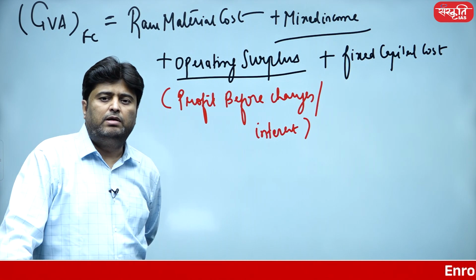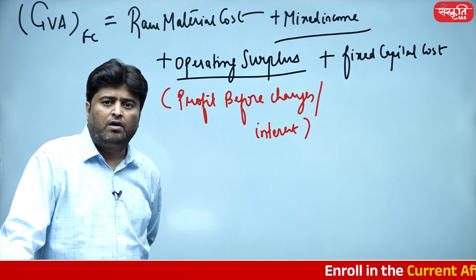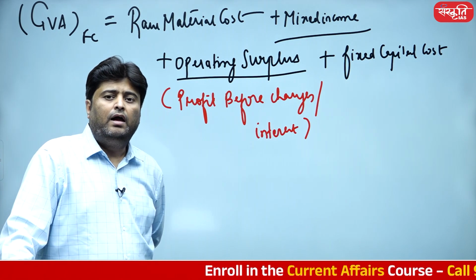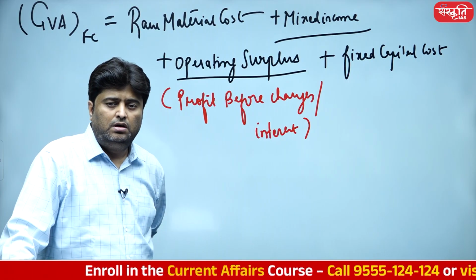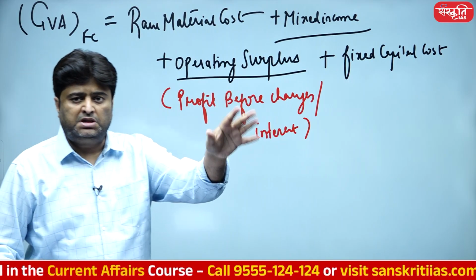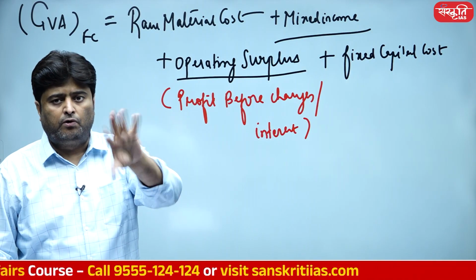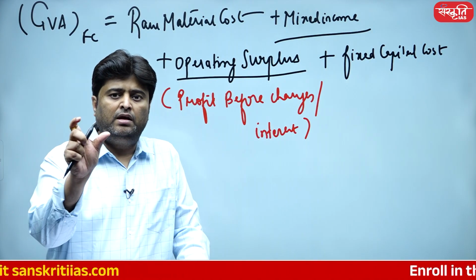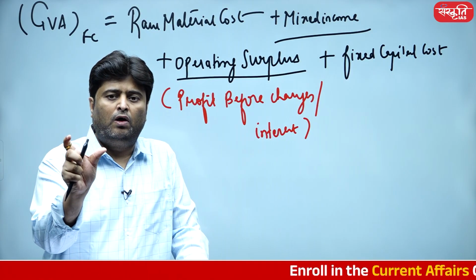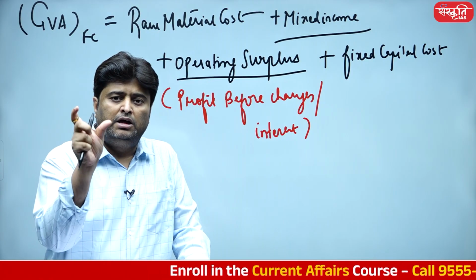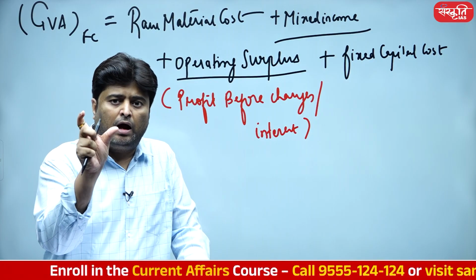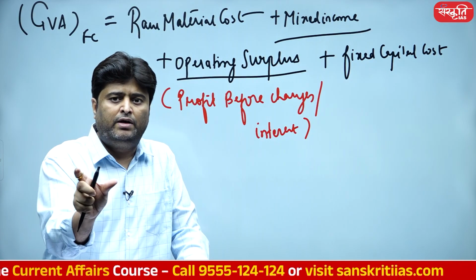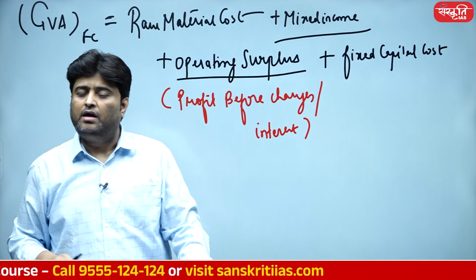For example, if there is one machine having 5 years of shelf life and it is costing 10 lakh rupees. So first year 2 lakh rupee, second year 2 lakh rupee, third year 2 lakh rupee, fourth year 2 lakh rupee, so on and so forth. So if machine is having a total value of 100 and it is being consumed for a period of 10 years only, every year you are consuming 10% of 100, which is 10 rupees.